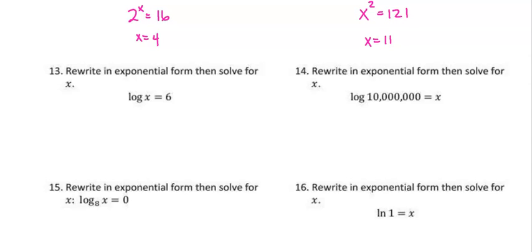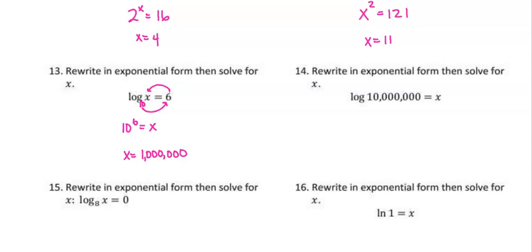This one, rewrite in exponential form, solve for x. So it just says log of x. So it's understood the base is a 10. So you're going to say 10 to the power of 6 equals what we're taking the log of, which is x. And x would equal, and all your exponent does is tell you how many zeros you have. So you have 6 zeros. So it would be 1,000,000.